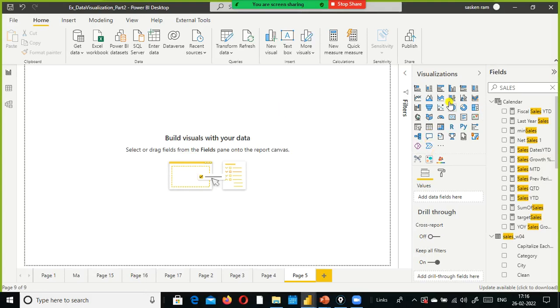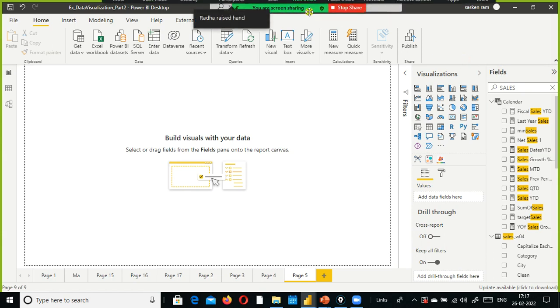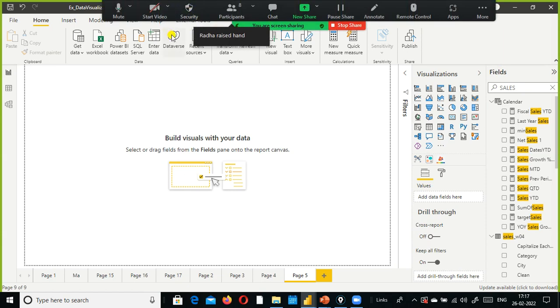So what is the difference between line chart and the bar chart or column chart? When do we use line chart? When do we use the bar chart or the column chart? Line chart works well for time and bar charts work well for categories.